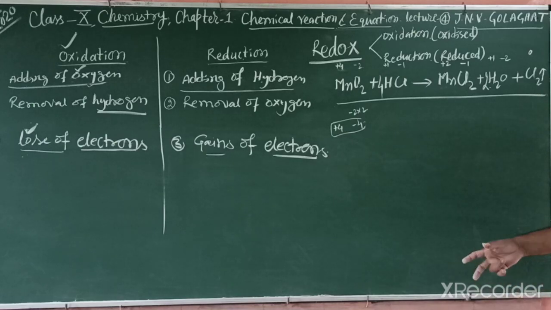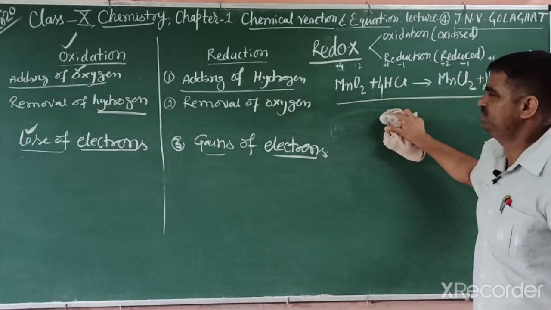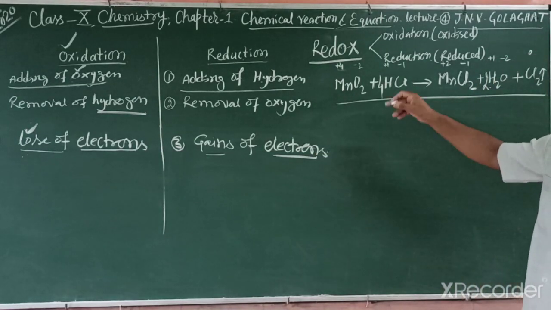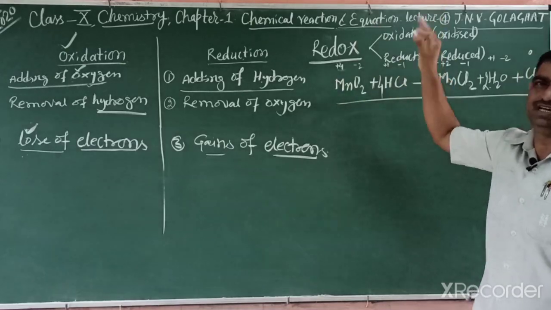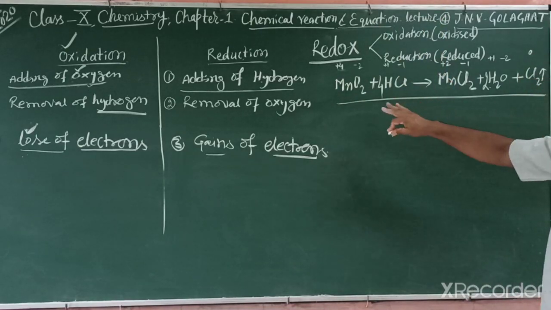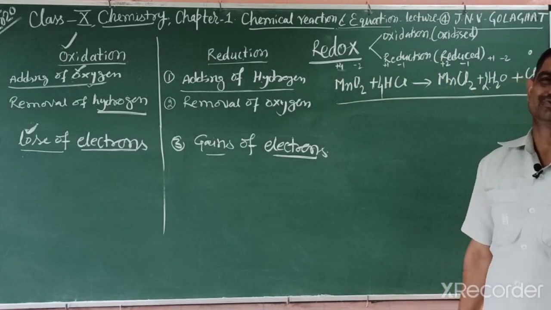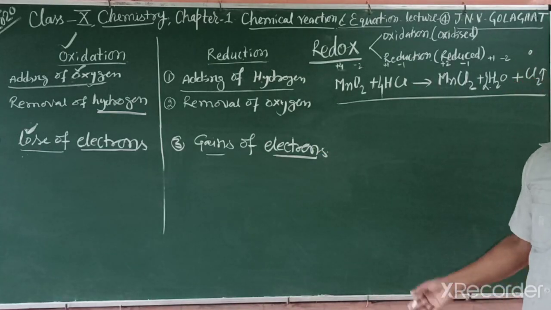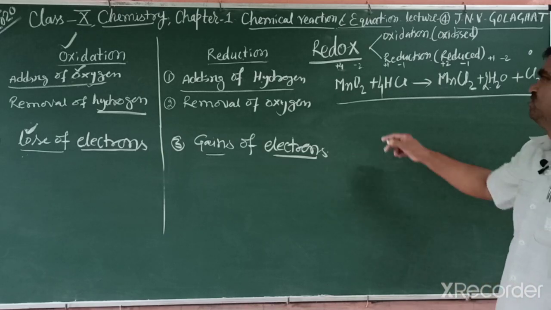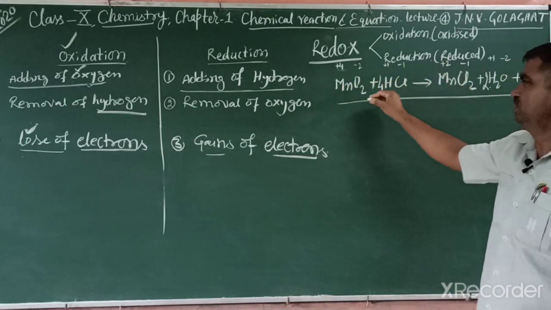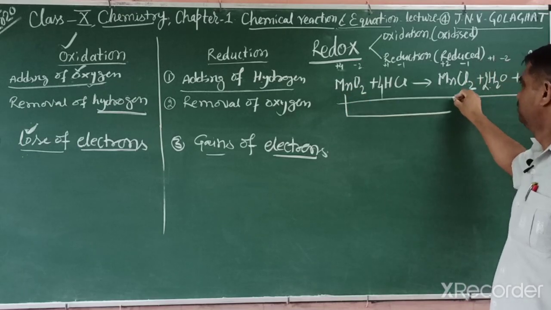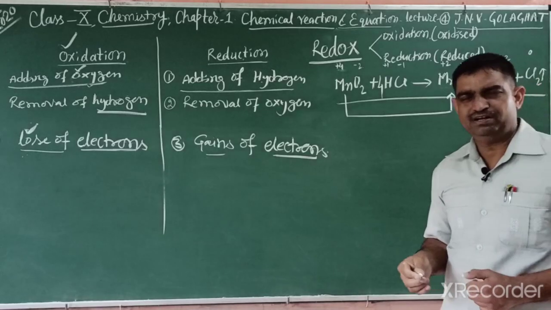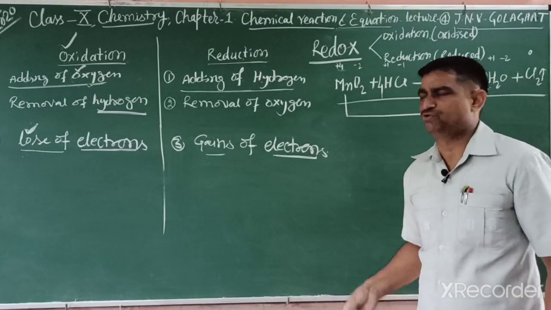So students, we observe what changes, the change in the state. It is known as oxidation state. In detail you will study it in 11th class, but in 10th class sometimes a question comes: which is oxidized, which is reduced, identify this redox reaction. Then we can explain it. +4 charge changes into +2. Then we observe what happened. +4 changes into +2. It means 2 mole electron gain.